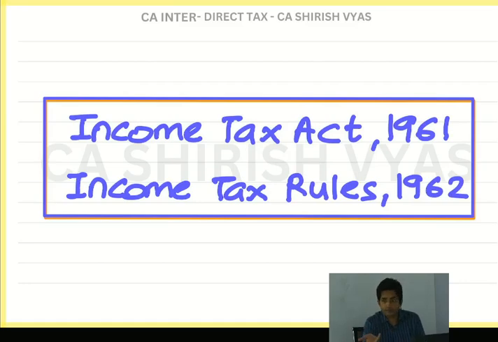It has not yet been confirmed. They are planning in the next budget. But by that time we will clear our CA Inter. Okay, be positive.